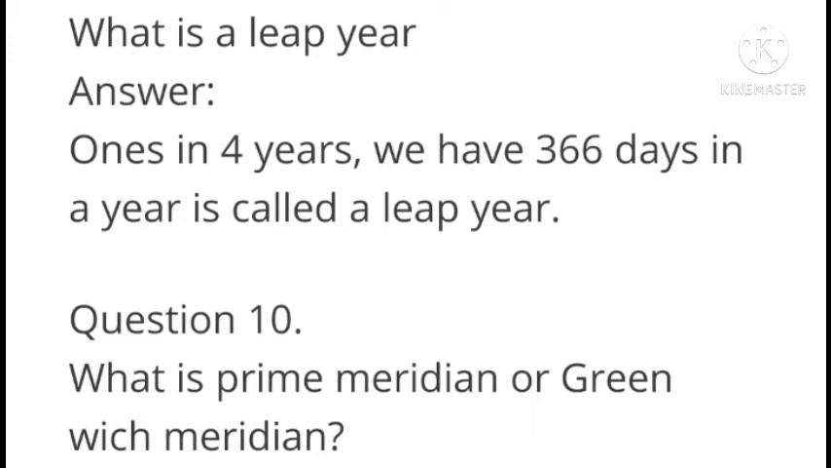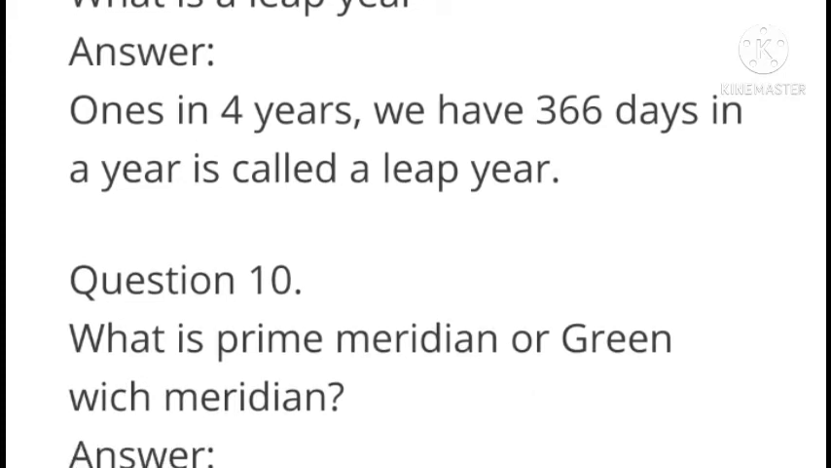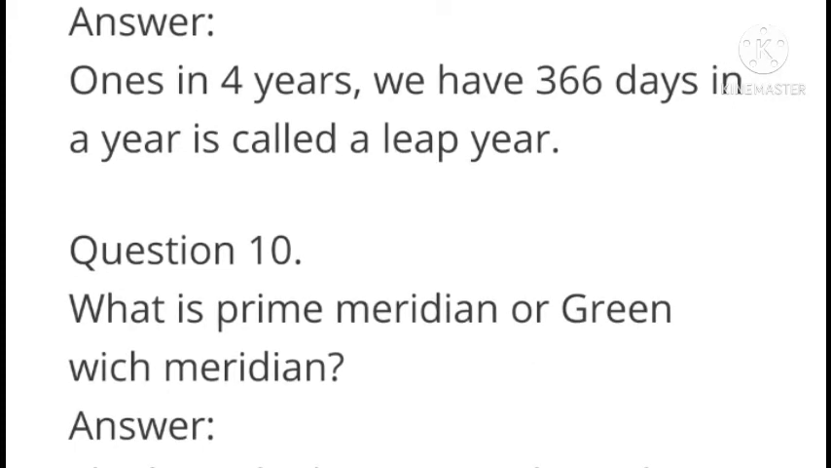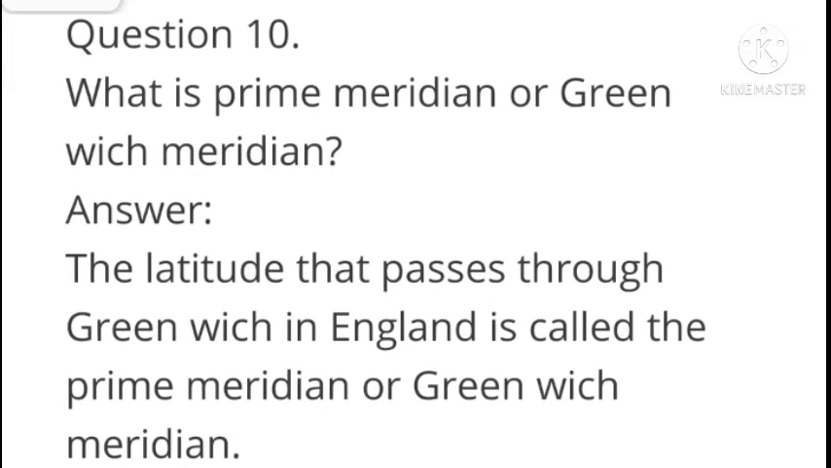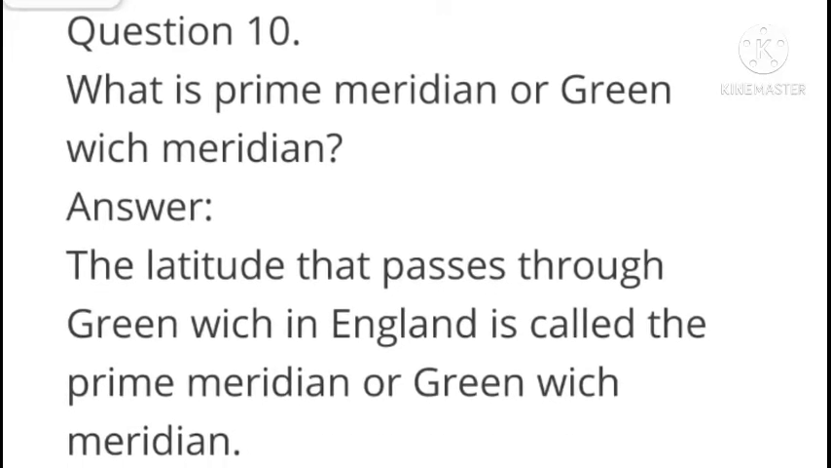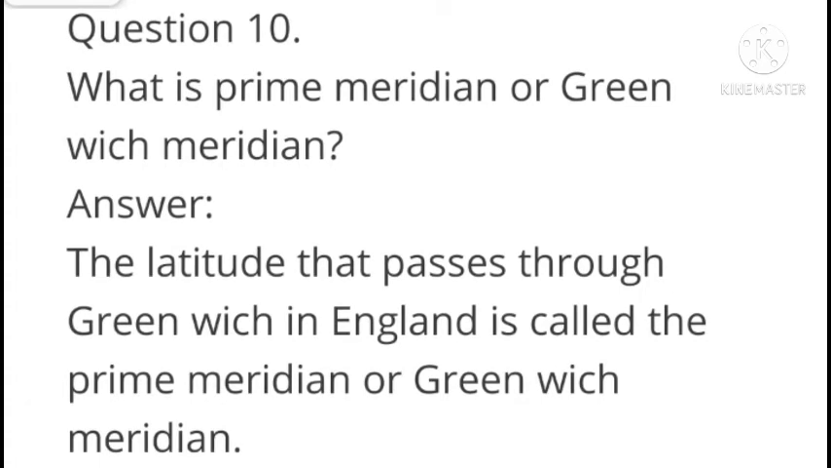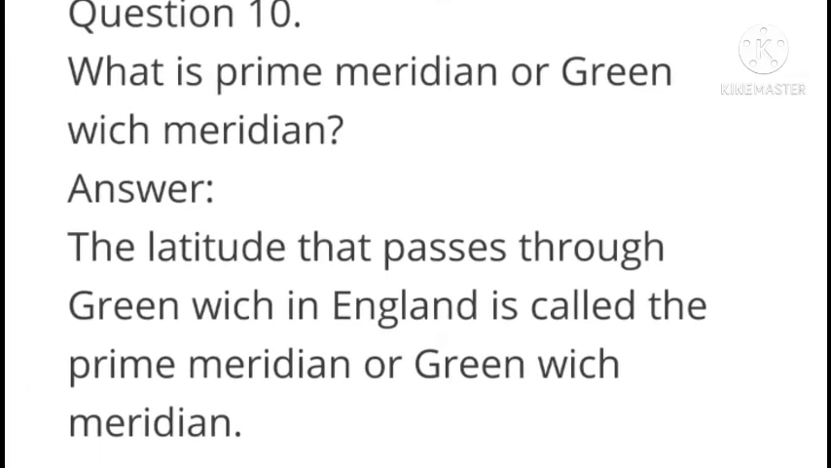Next question, what is a leap year? Answer, once in 4 years we have 366 days in a year, called a leap year. The longitude that passes through Greenwich in England is called the prime meridian or Greenwich meridian.